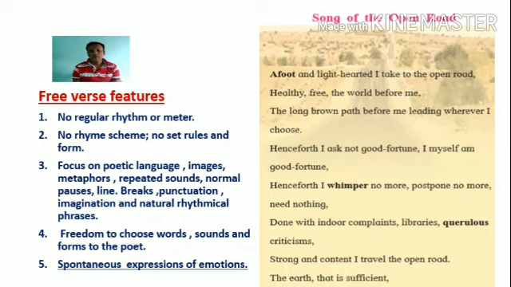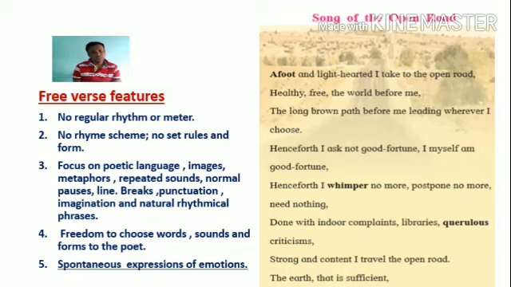What do you mean by rhythm? If you read the poem Twinkle Twinkle Little Star, you can sing that poem because it has the rhythm and it has a particular meter. But a free verse poem does not have rhythm or meter. Then there is no rhyme scheme. I will explain what is meant by rhyme scheme afterwards.